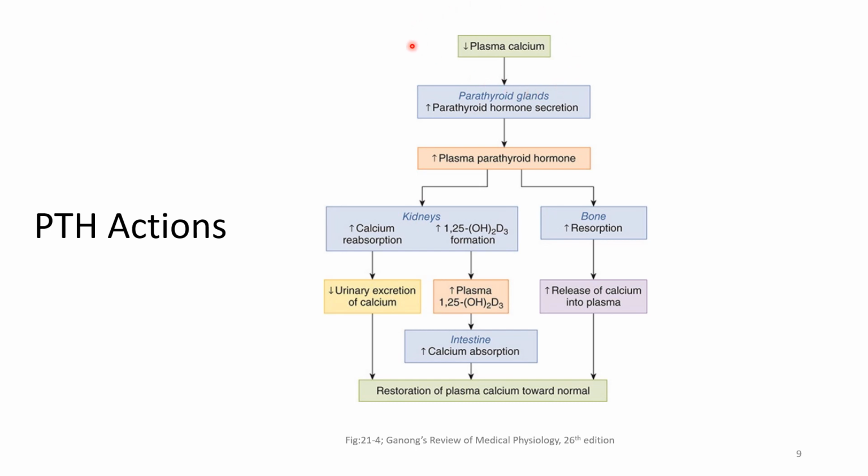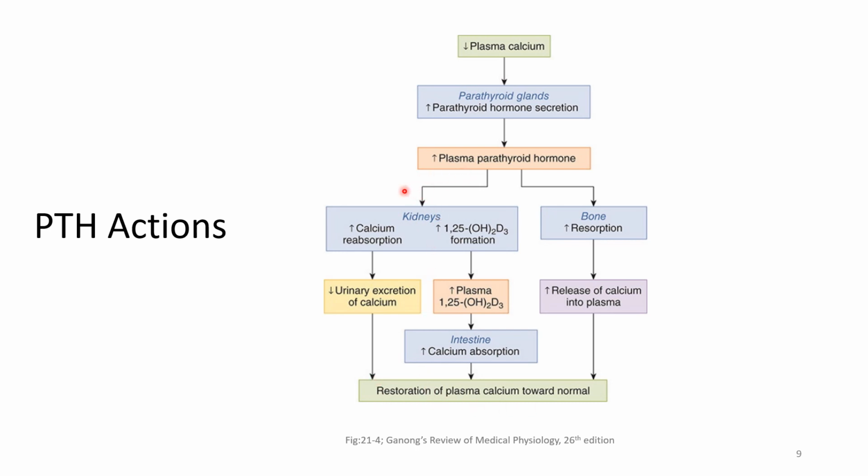When there is decreased plasma calcium levels, there is increased secretion of parathyroid hormone, and this acts on the bone to cause increased bone resorption, which leads to release of calcium into the plasma and restores the plasma calcium levels towards normal. The parathyroid hormone acts on the kidneys to cause increased calcium reabsorption, and this decreases the urinary excretion of calcium, and this restores the plasma calcium levels towards normal.